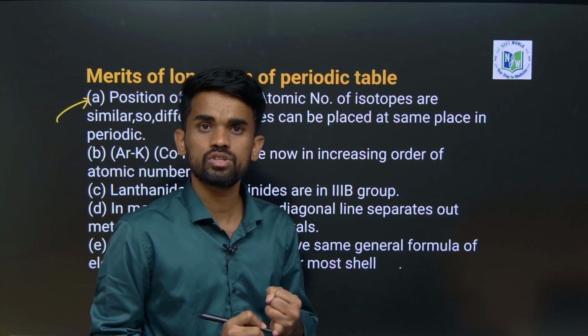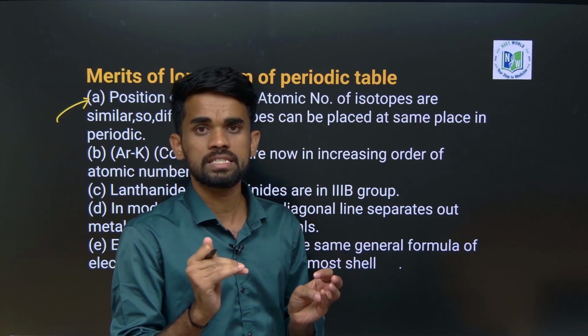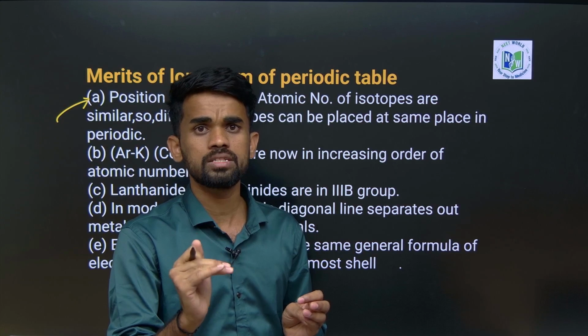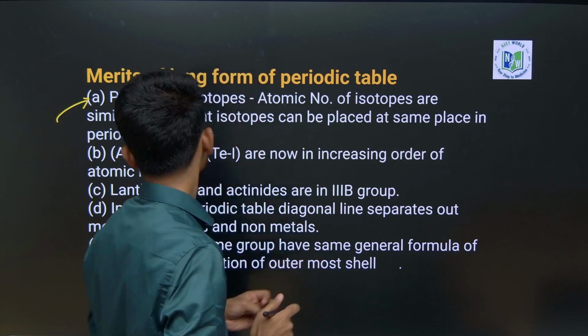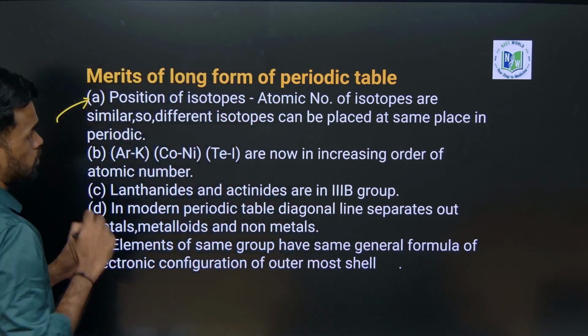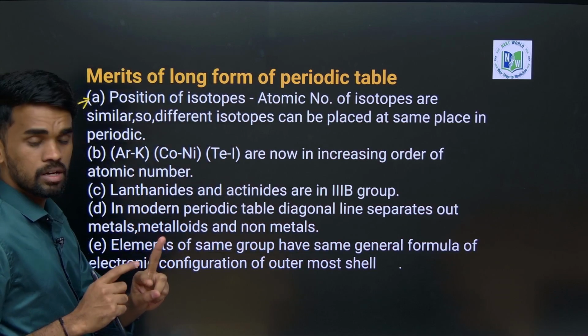Similarly, there is no issue with the anomalous pairs also, because it is not about atomic weights, it is just about the number of protons, that is the atomic number of that particular element. Okay, so I hope you are clear with two things. Now there is no issue with isotopes and anomalous pairs.